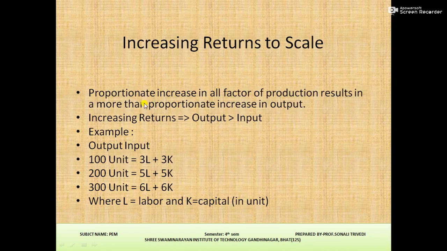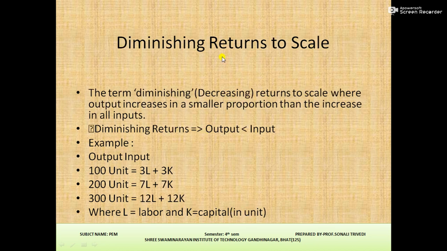Increasing returns to scale. Proportionate increase in all factors of production results in a more than proportionate increase in output. Output and input, you can look at here. L for labor and K for capital in this unit. Diminishing returns to scale. The term diminishing means decreasing. Returns to scale where output increases in a smaller proportion than the increase in all inputs. Diminishing returns, output and input, that you can look at here.